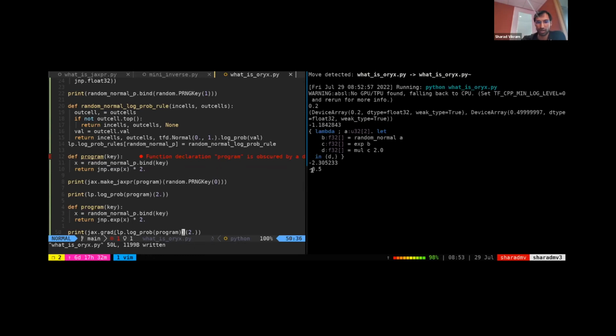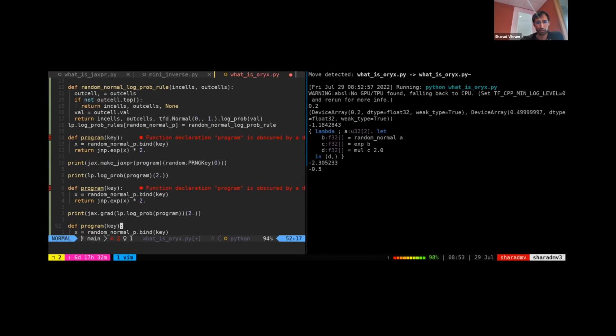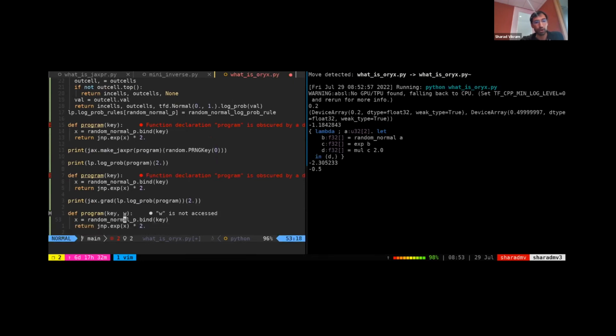And you can see here that we got the -0.5. And this is essentially the building block of algorithms like HMC, where we can now build efficient samplers for distributions that are potentially written in pretty complex ways. And another example would be taking gradients directly with respect to parameters in the distribution.